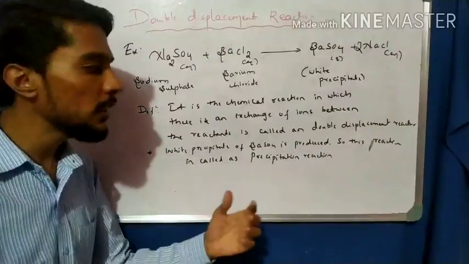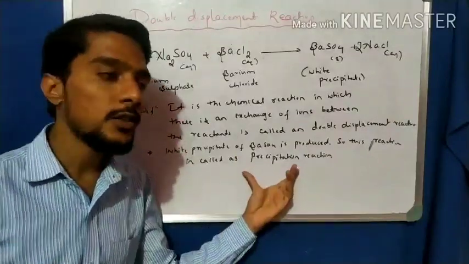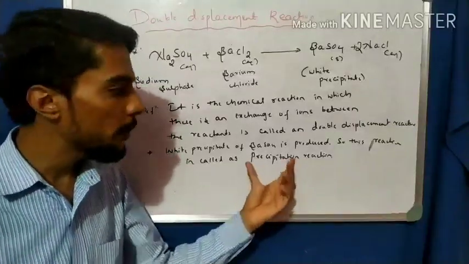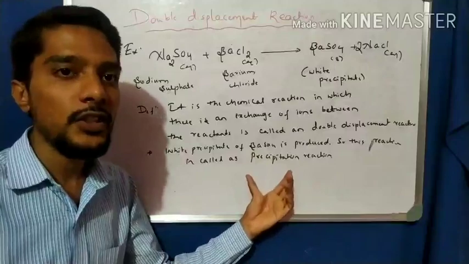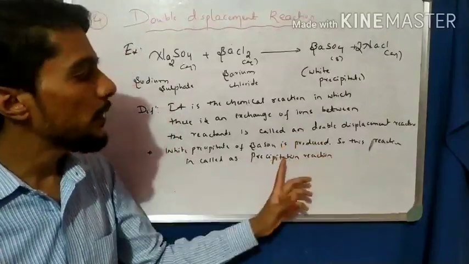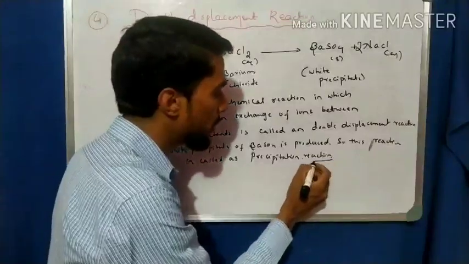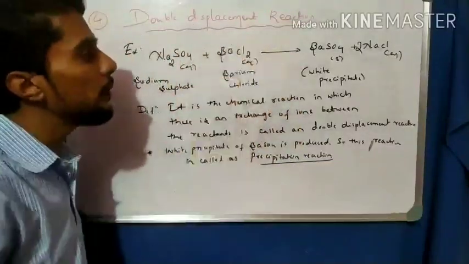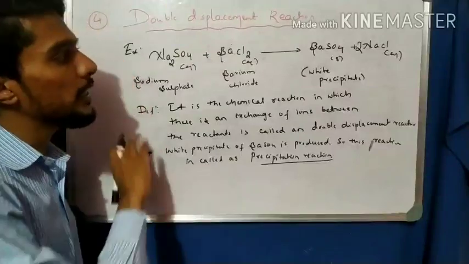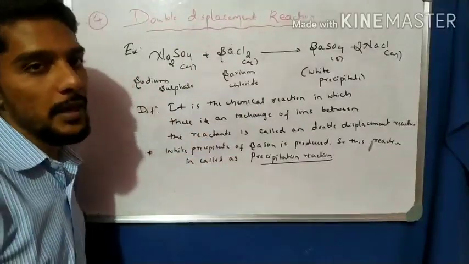Any reaction in which the precipitate is formed is called a precipitation reaction. Very important. The example is BaCl2 and sodium sulfate, which are examples of a precipitation reaction.